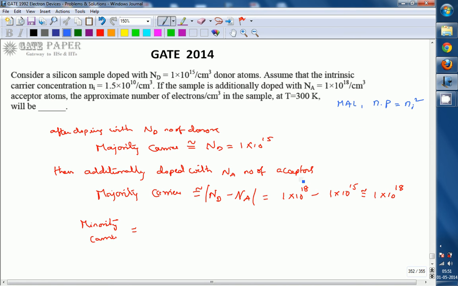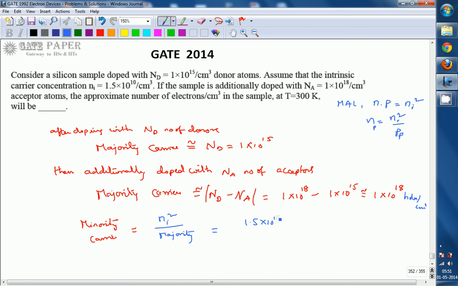For this semiconductor, n will be electrons, p will be holes. In this case, p is holes per centimeter cube, so they are majority carriers, and now we are going with electrons per centimeter cube, that is minority carriers. n is nothing but ni square by p. In this case, this is a P type semiconductor. So minority carriers is ni square divided by the effective number of holes, which is effective majority carriers available.